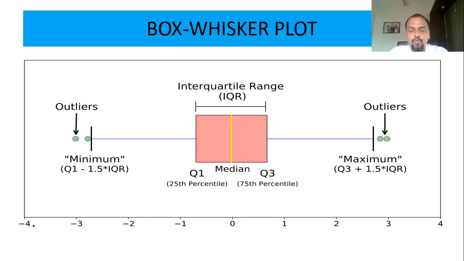Whether it is a printing mistake, that means the data entry was done wrongly and it is an error, or actually a measured value. All that can be understood using the box whisker plot. The software will give you this in one click, so don't worry about that. I'm just showing you that this is a box whisker plot.